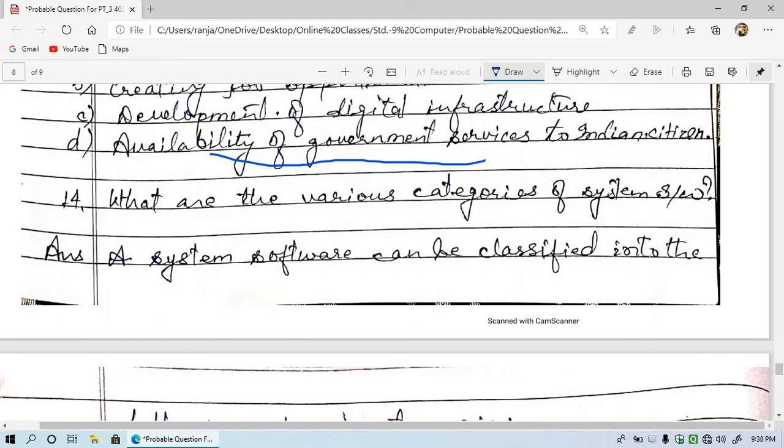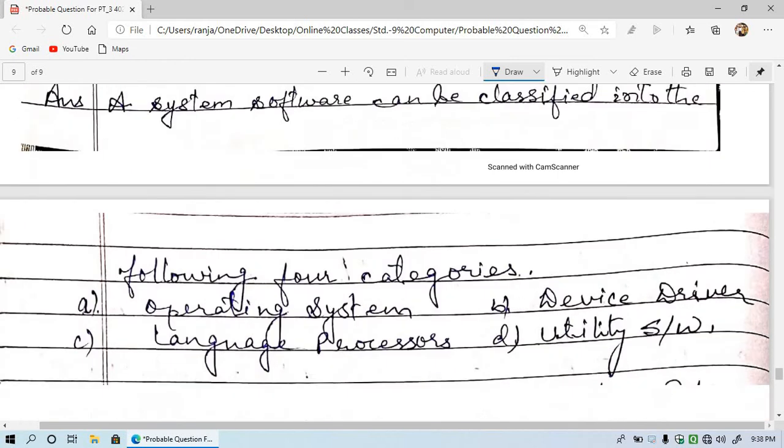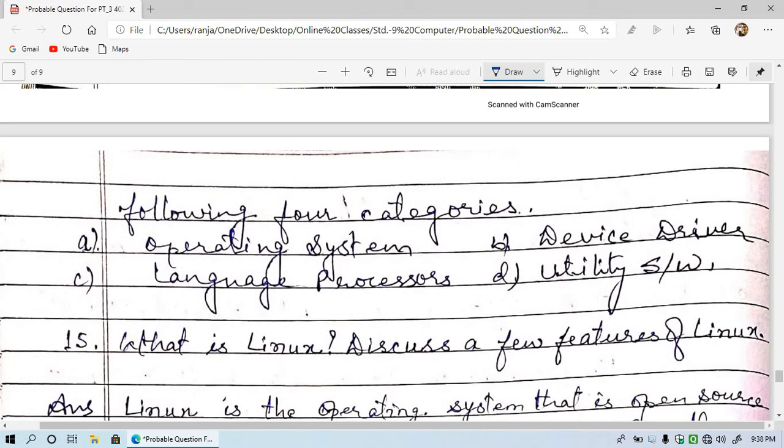And now we have reached the second last question, that is, what are the various categories of operating system software. System software can be classified into the following four categories. The first one is operating system. Then device driver. Each and every device has its device driver, like mouse, keyboard, pen drive.